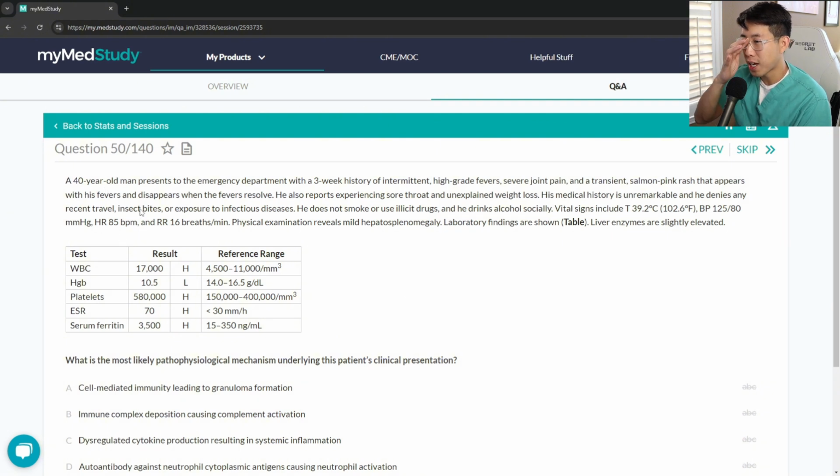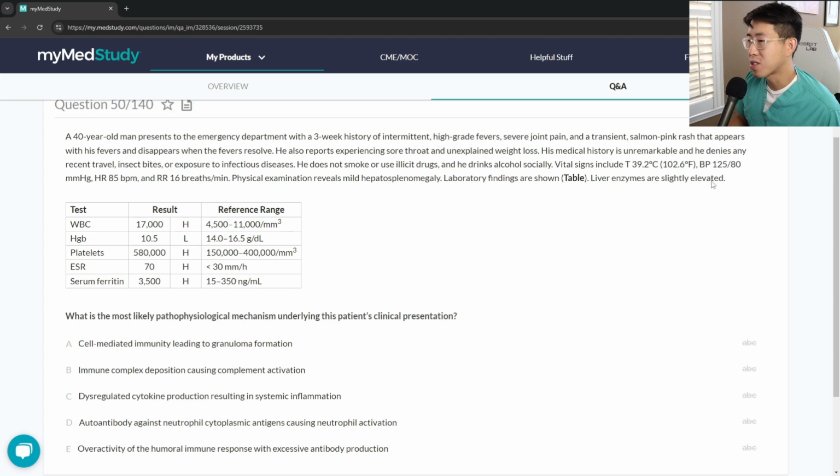A 40-year-old man presents to the emergency department with a 3-week history of intermittent high-grade fevers, severe joint pain, and a transient salmon pink rash that appears with his fevers and disappears when the fevers resolve. So this is adult onset Still's disease. This is a classic description of it. Specifically, when you hear about an evanescent or a transient salmon-colored rash that appears with fevers and disappears when fevers resolve, immediately you should be thinking adult onset Still's disease.